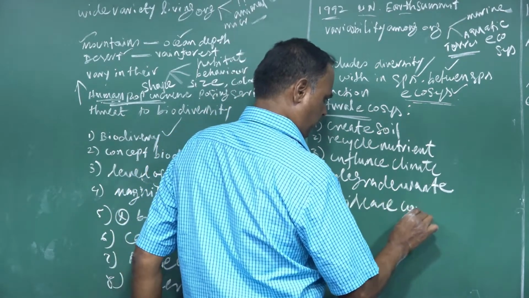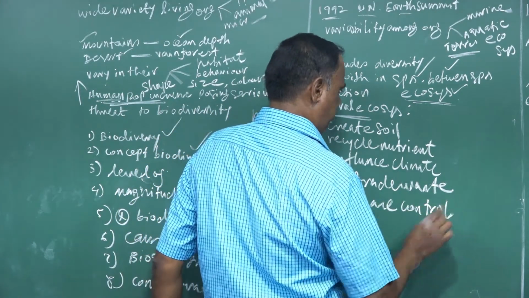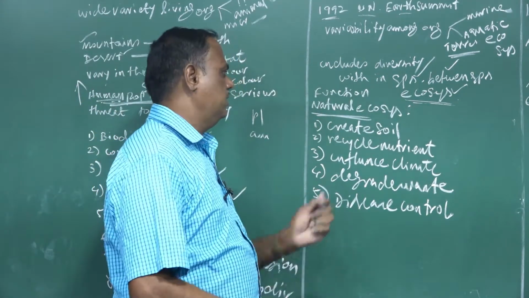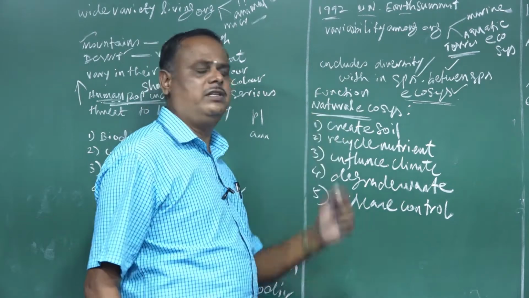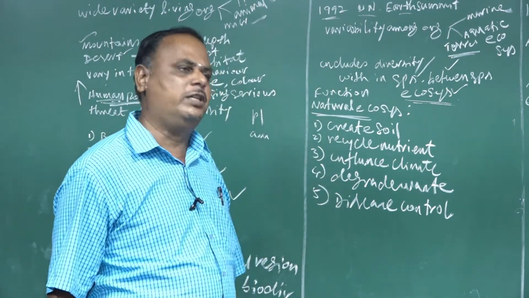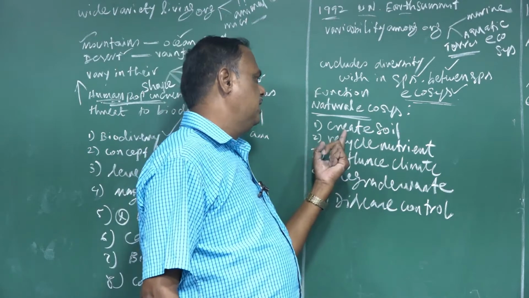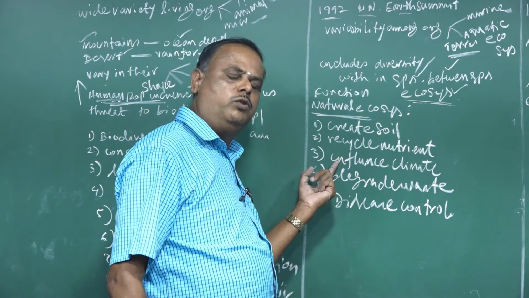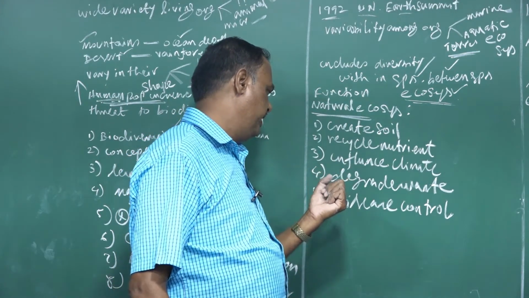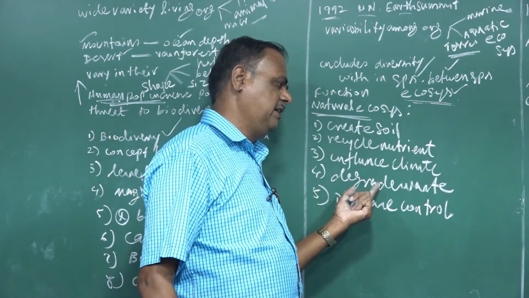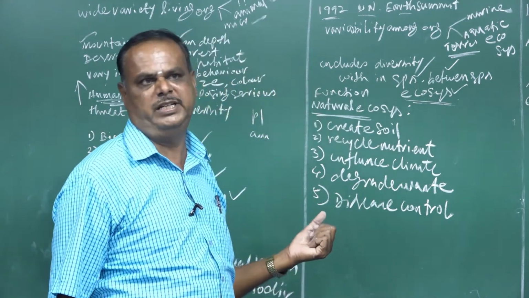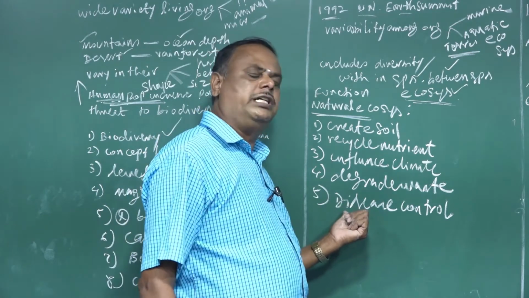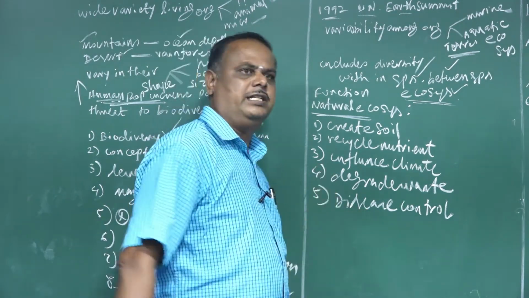Disease control. These are the natural functions of the natural ecosystem, which controls ecological processes. What are the ecological processes? Formation of soil, recycling of nutrients, influence on climate, and degradation of waste. Degrading waste means that plant waste or animal waste is completely degraded by the action of bacteria found in the soil, and also control of disease. These are the ecological processes.